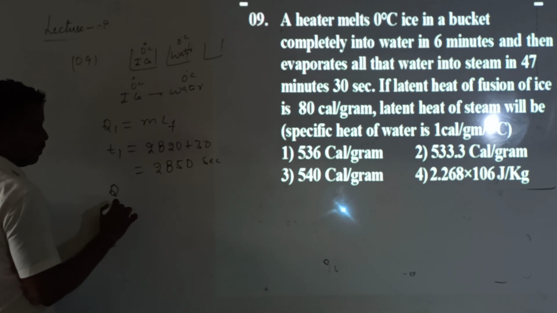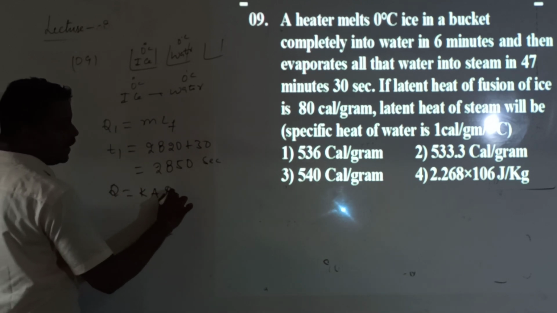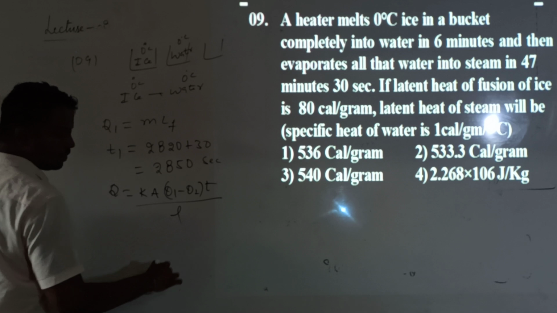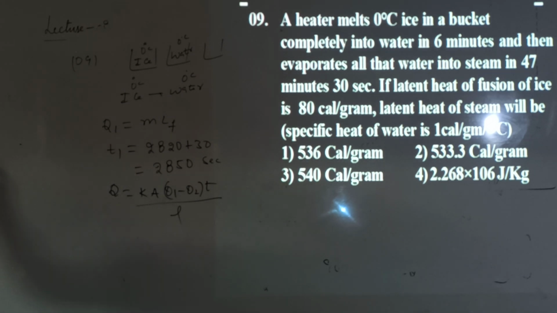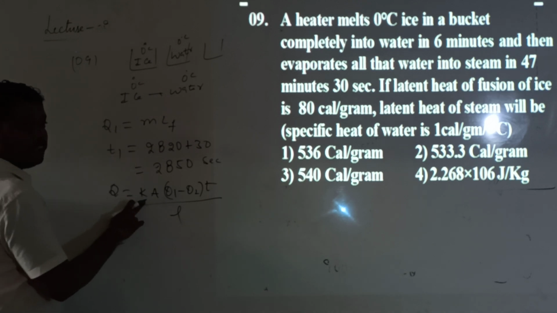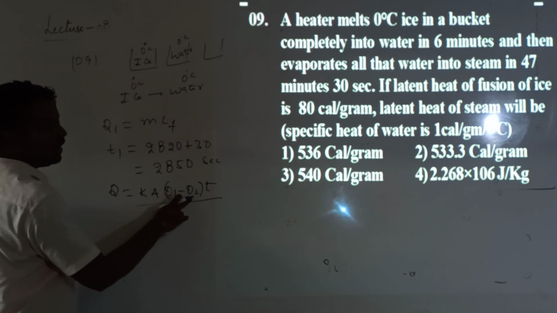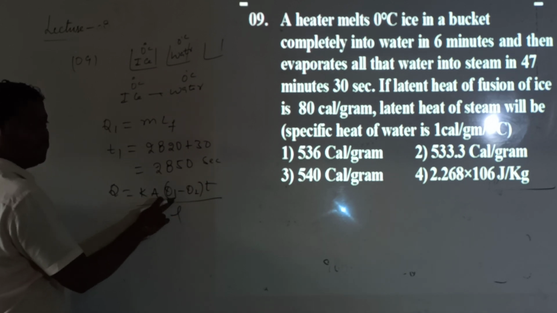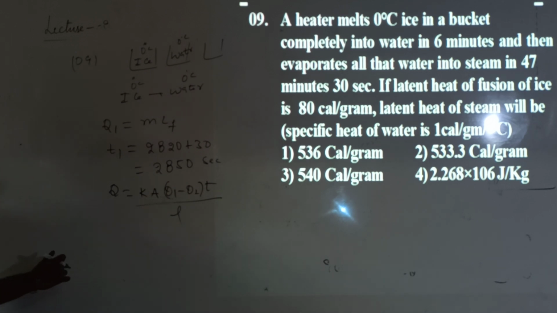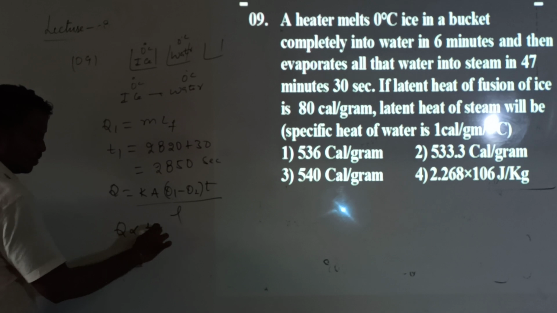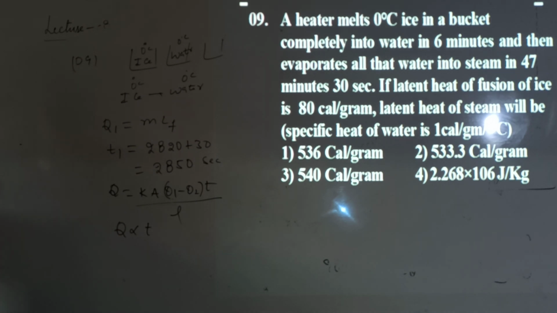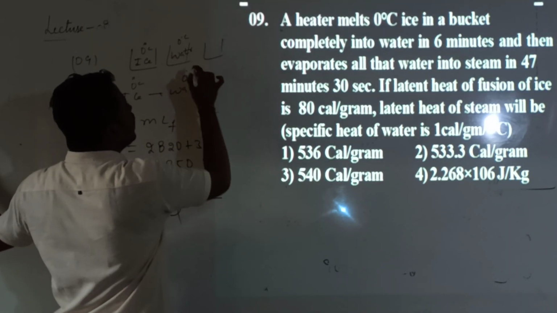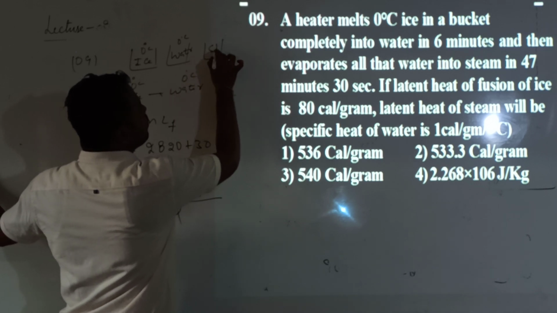Heat supply Q is K into A into theta 1 minus theta 2 into T divided by L. If the remaining conditions are all constant, K, A, theta 1, theta 2 and L, then Q is directly proportional to T.